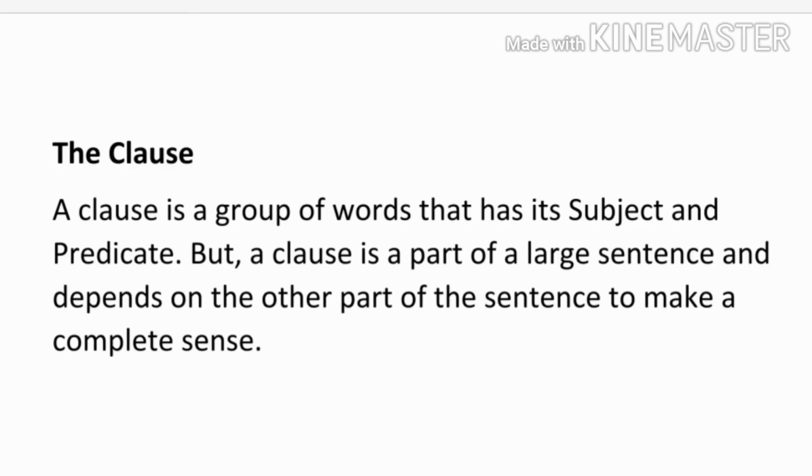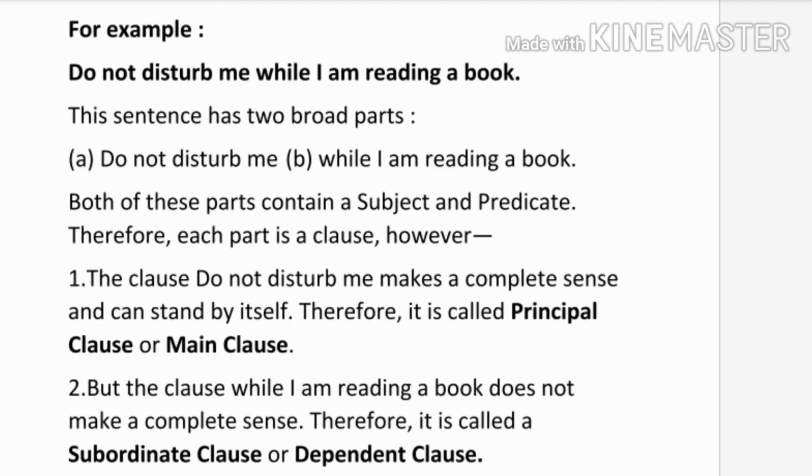Now the clause. A clause is a group of words that has its own subject and predicate. But a clause is a part of a larger sentence and depends on the other part of the sentence to make a complete sense. A clause has its own subject and verb, but it is a part of a long sentence. For example, "Do not disturb me while I am reading a book."